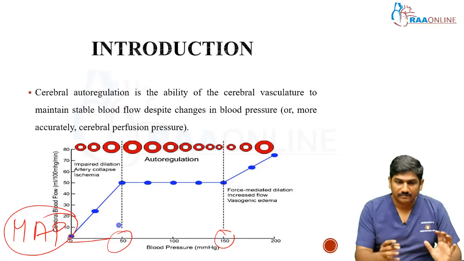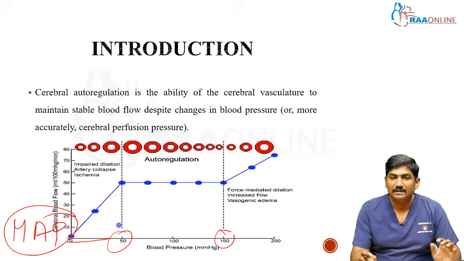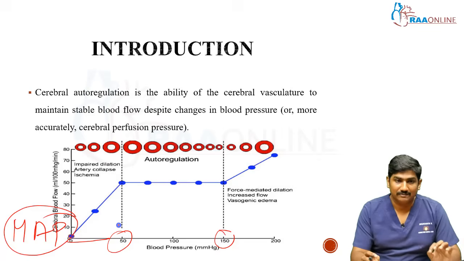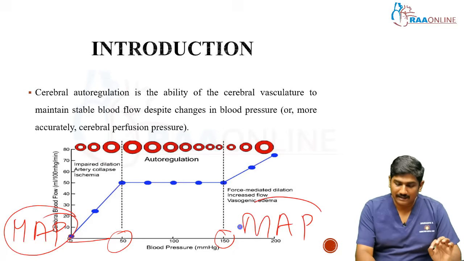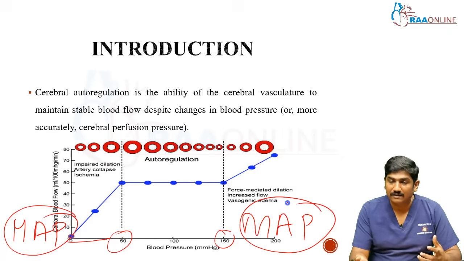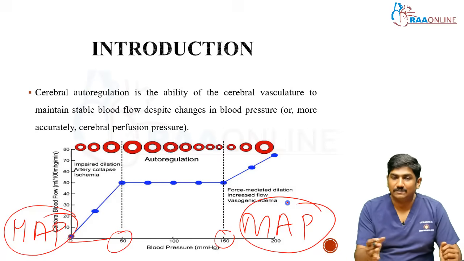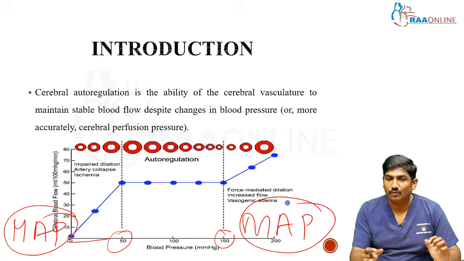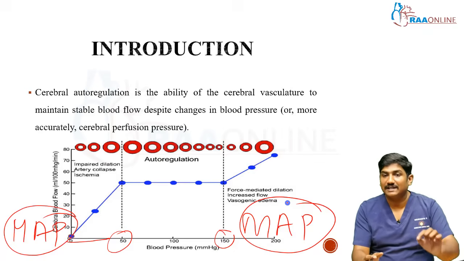If the MAP is less than 50, the brain tissue can go for ischemia because of impaired dilatation and arterial collapse. If the MAP is more than 150, there will be forced dilatation of the vessels causing vasogenic edema. So blood pressure has to be maintained between a MAP of 50 and 150 so that the brain is saved, if the autoregulatory mechanism is intact.